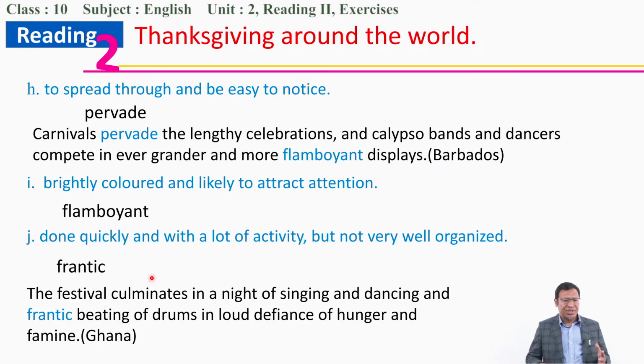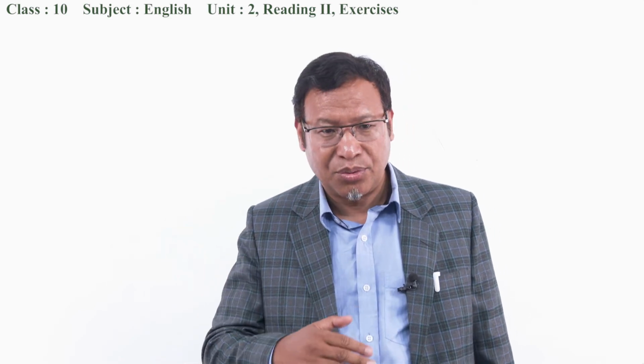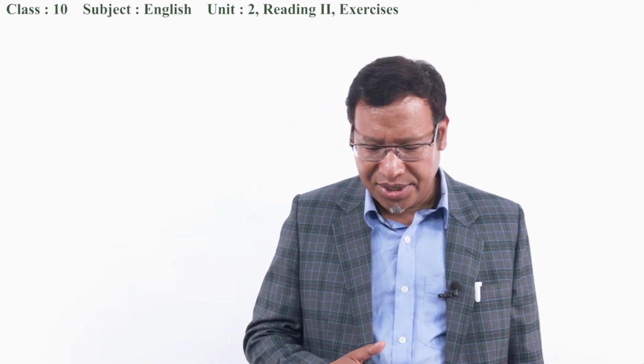So in order to understand this vocabulary, I have given you the clues related to the words in the text, so that you can exactly remember. So please learn the words like this, and it will be easier for you to understand the text.